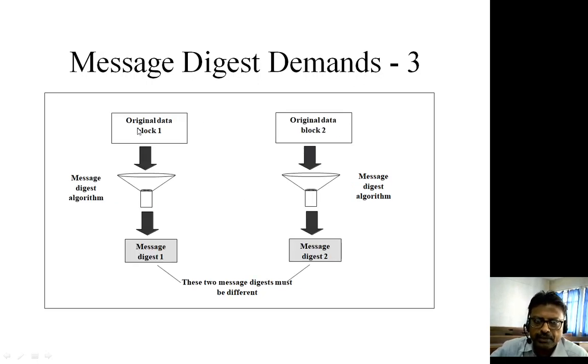The third requirement is that if we have two different messages, and we apply the message digest algorithm on the two different messages, whatever message digests we get should also be different. Meaning thereby, for different messages, every time a message digest is calculated, it should be different. So this is the third requirement.